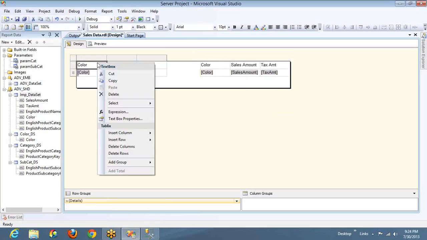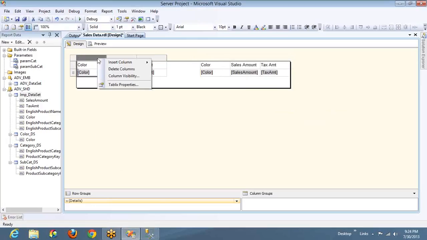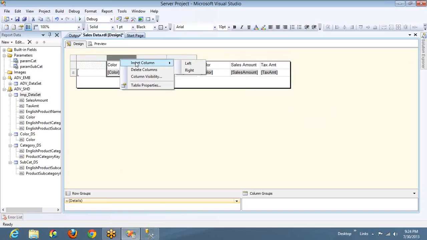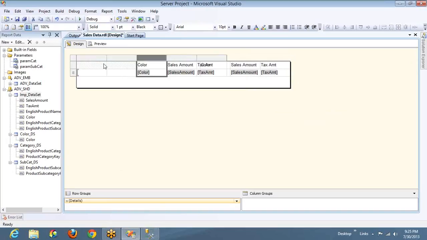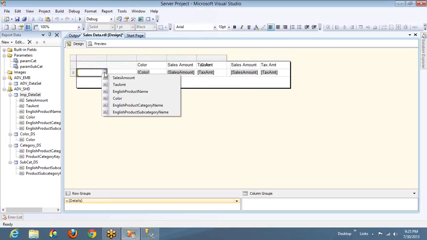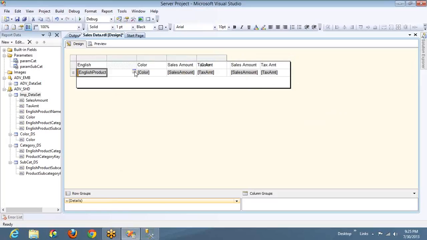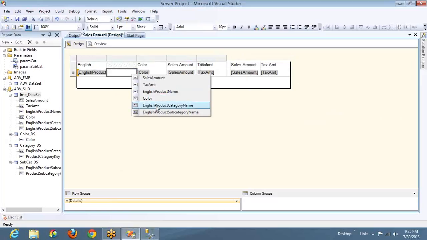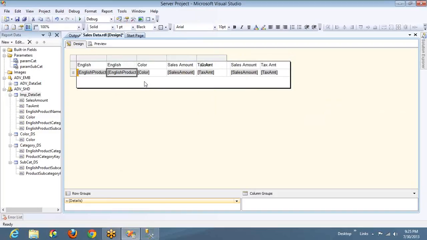Okay, and I'd also like to add 2 more columns, the remaining 2 columns. That is subcategory and category. Sorry, not category. My bad, it's product.